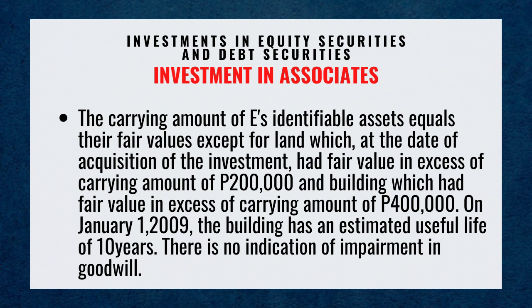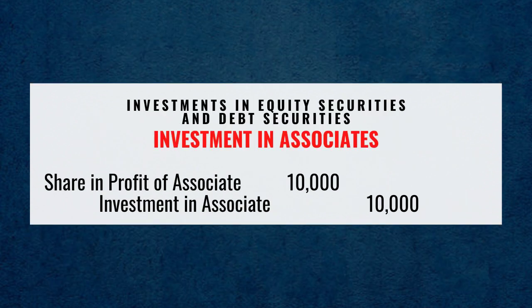On January 1st, 2009, the building has an estimated useful life of 10 years. There is no indication of impairment in goodwill. Debit share in profit of associate for 10,000 pesos.